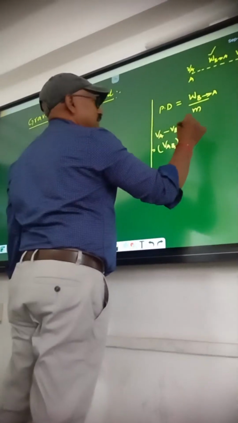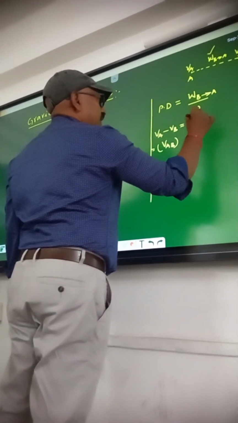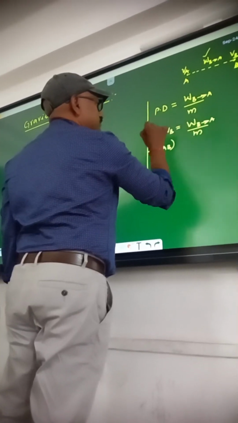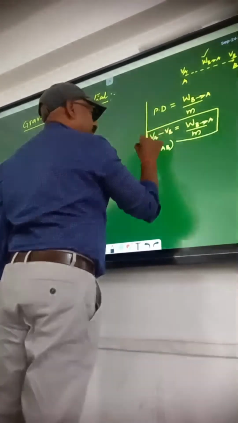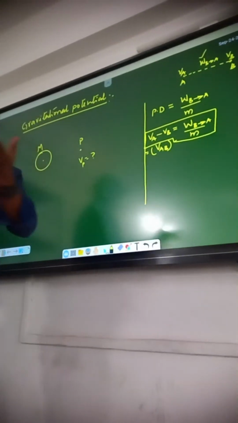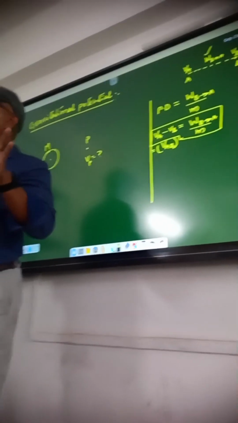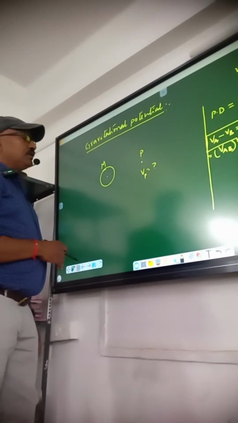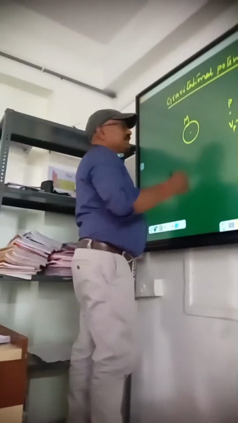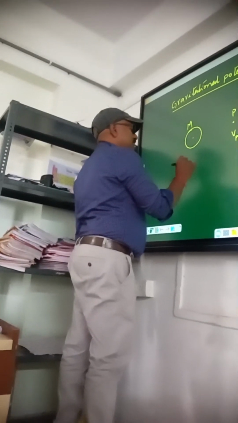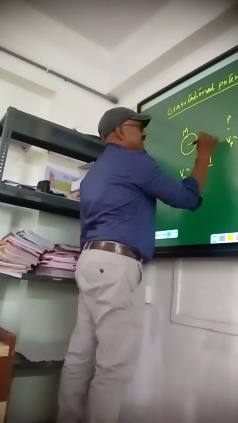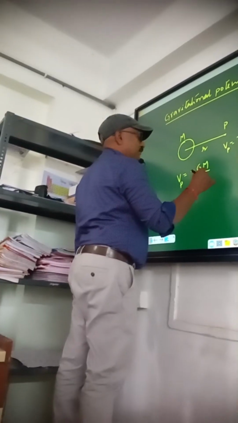High potential minus low potential? No, not like that. Final minus initial. Whether final is low potential or high potential doesn't matter, but final minus initial is the convention we should follow. That is the rule. Next, you know the derivation of this: potential at P is equal to minus Gm by r, where r is some distance.